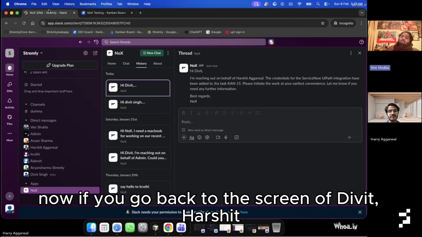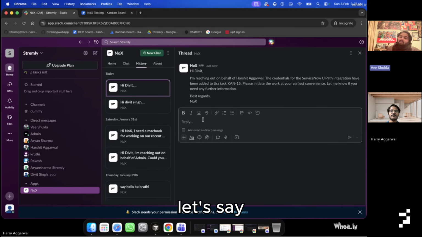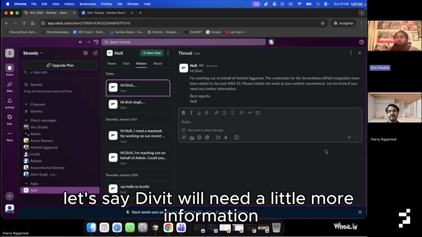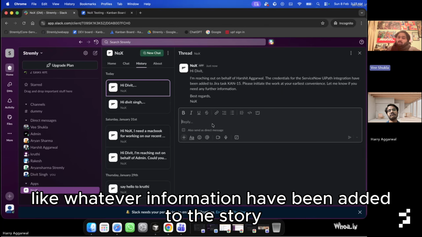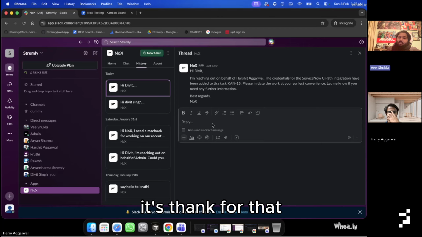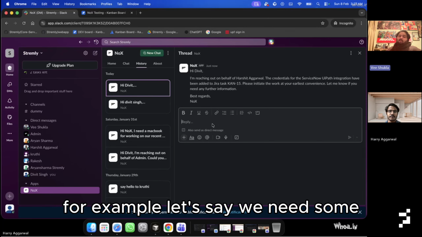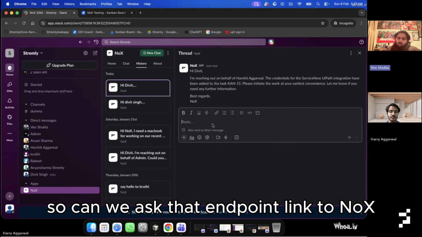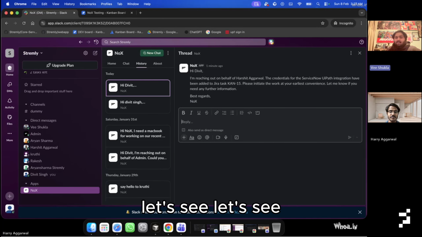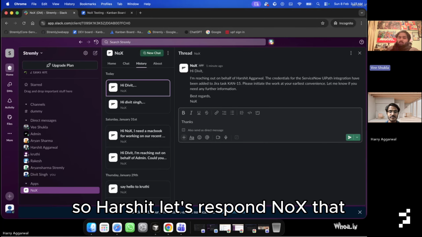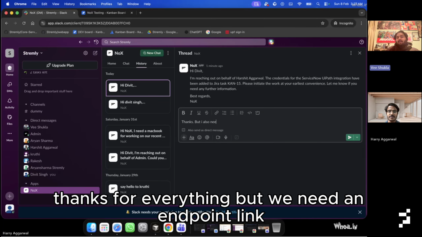That's perfect. Now, if we go back to the screen of Divit, Harshit, let's say Divit will need a little more information. Whatever information has been added to the story is fine, it's great, thanks for that, but we need a little more information. For example, let's say we need another endpoint link. So can we ask NoX for that endpoint link, and will NoX be able to provide it? Let's give it a try. So Harshit, let's respond to NoX: thanks for everything, but we need an endpoint link.